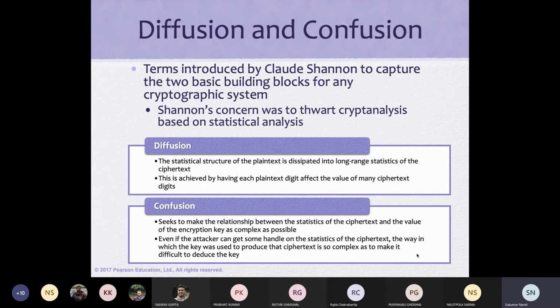So diffusion is about the statistical structure of the plain text being dissipated into long-range statistics of the ciphertext. This is achieved by having each plaintext digit affect the value of as many ciphertext digits as possible.